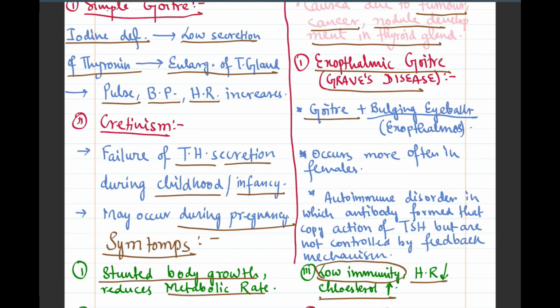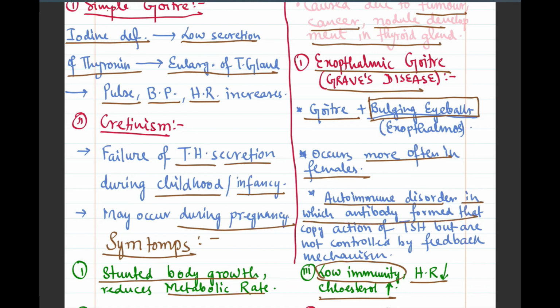So, what are the symptoms? There is goiter, meaning enlargement of the thyroid gland, as well as bulging out of eyeballs. It occurs more often in females. What happens is that there is an autoimmune disorder. How does it occur? There is a formation of antibodies that copy the action of thyroid stimulating hormone. What does copy the action mean? It means that it stimulates the thyroid gland to release thyroxine, but they are not controlled by the feedback mechanism. So there is an autoimmune disorder.